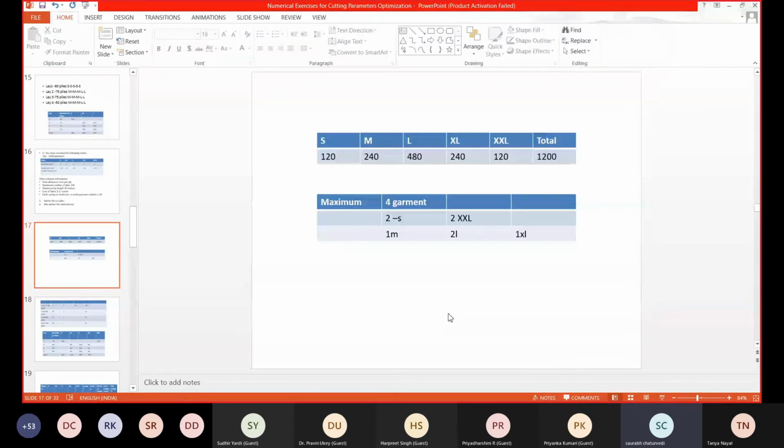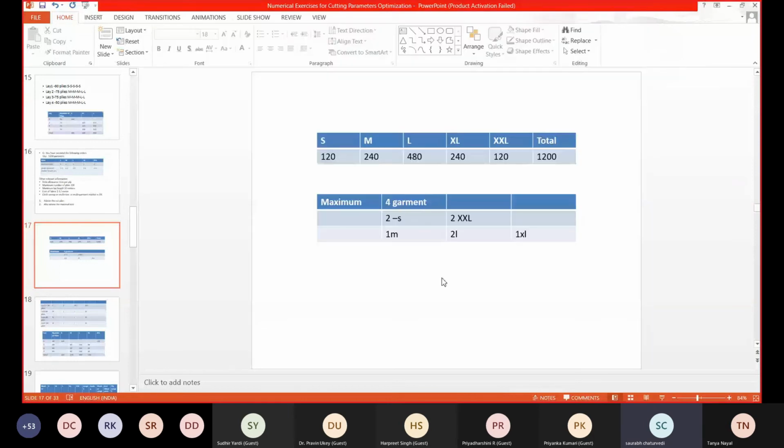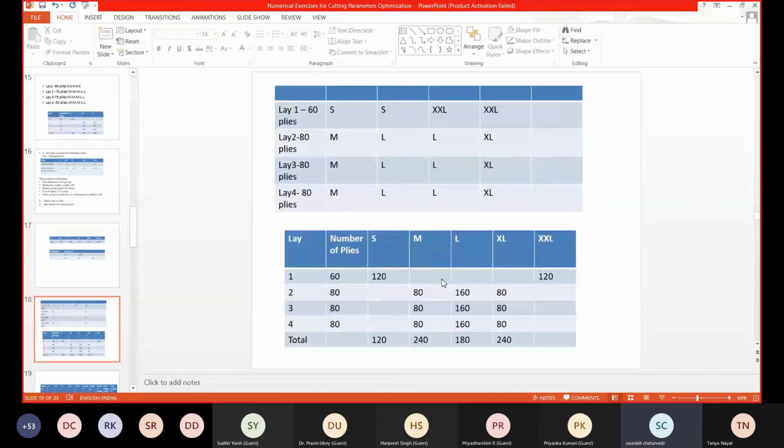So with this logic, we have done it. I'll ask my marker maker to make the marker of small and XL and lay 2 of these quantities. I have done it with them. So with this, I will be able to cut my entire lay, the entire order. Again, I have used only 2 markers and I have used 4 lays.